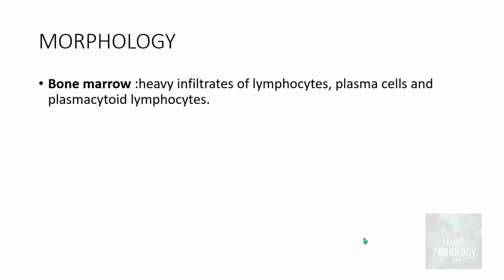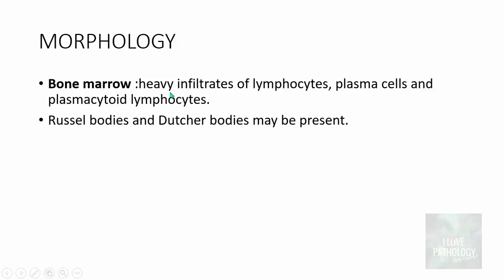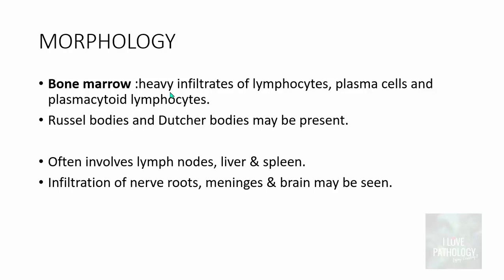Now, what is the morphological feature of lymphoplasmacytic lymphoma? Bone marrow, as usual, shows heavy infiltrates of lymphocytes and plasma cells. That's why it's called lymphoplasmacytic. Most of them are plasmacytoid lymphocytes. Of course, you can find Russell bodies and Dutcher bodies. It can also involve lymph nodes apart from bone marrow, liver and spleen. Sometimes it can even infiltrate the nerve roots, meninges and brain, which can be seen.